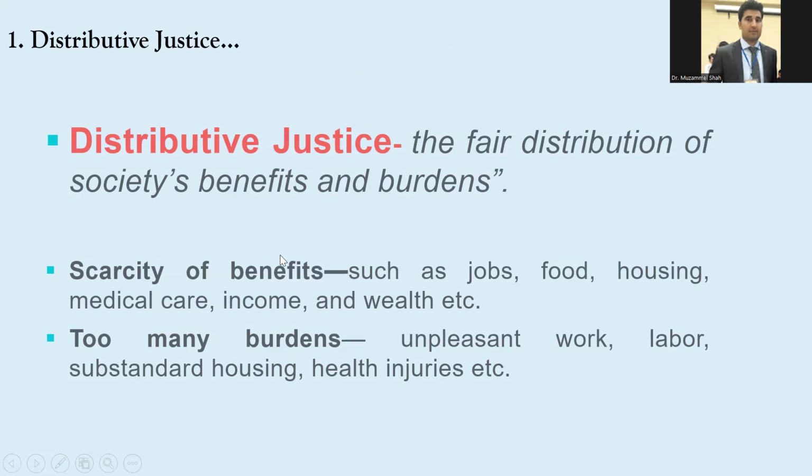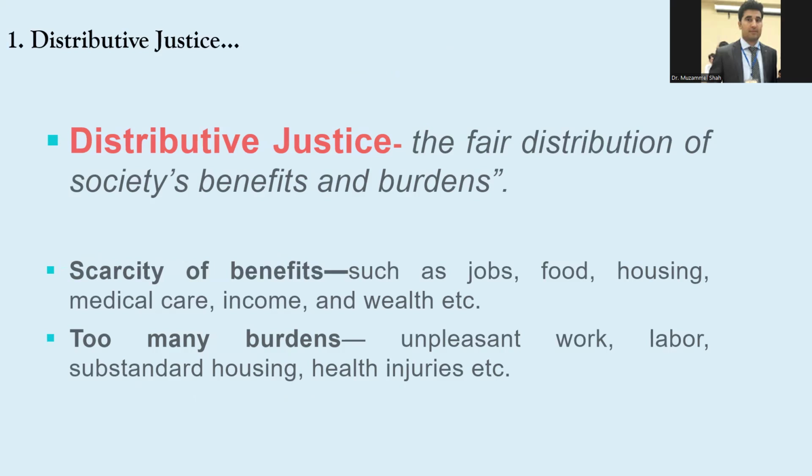So first one, distributive justice. Distributive justice is about the distribution of society's benefits and burdens. So it is about the fair distribution of society's benefits and burdens. In society, there are certain benefits such as jobs, food, housing, income, and wealth, etc. And then there are burdens like unpleasant work, labor, substandard housing, health problems, and injuries, etc.